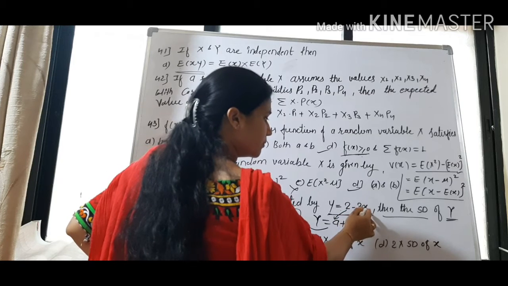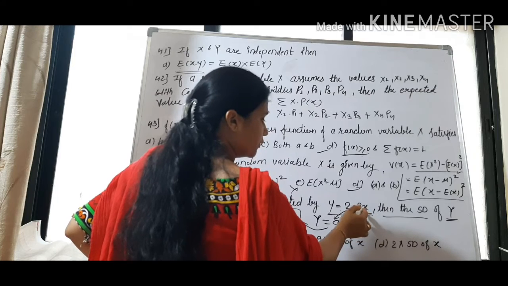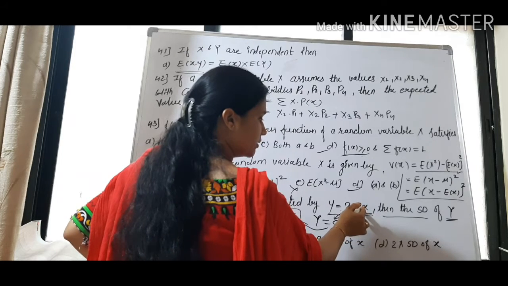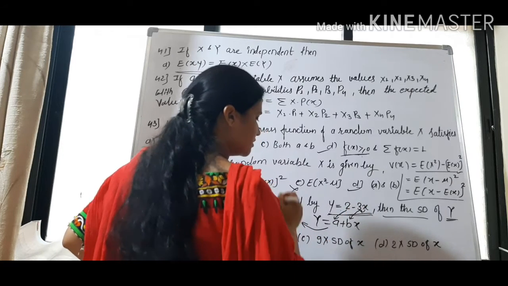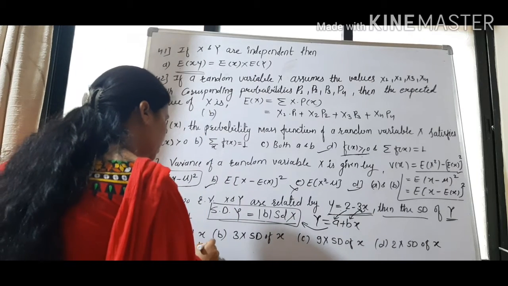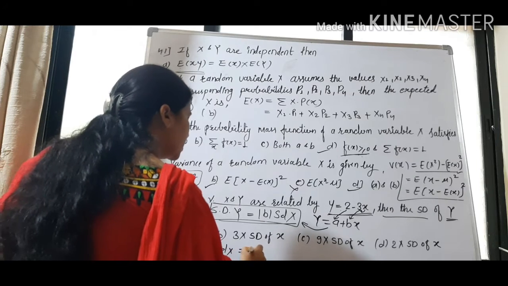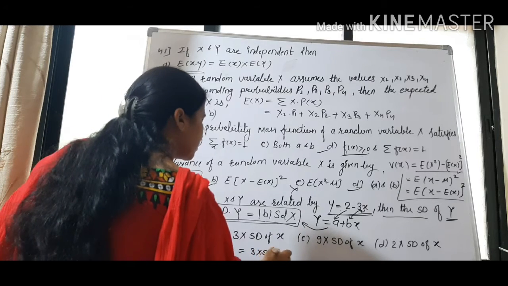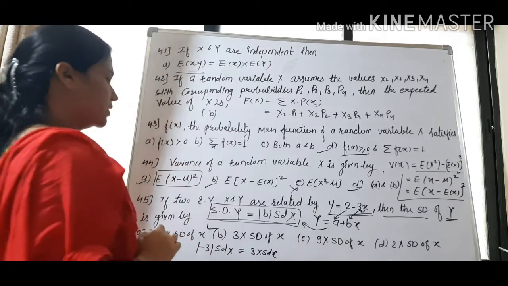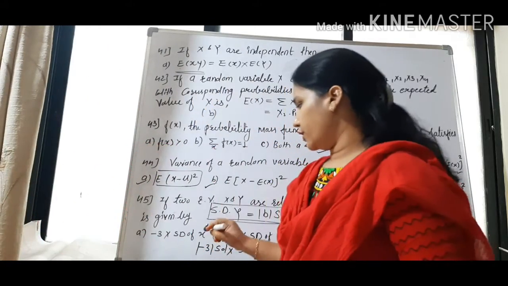The coefficient which is in multiplication with the variable is b. What is b now? b is minus 3. But we are taking it in mod. So mod of minus 3 into SD of x. So it will become 3 into SD of x. So which option is correct? Option B is correct. So here we have solved up to question number 45.